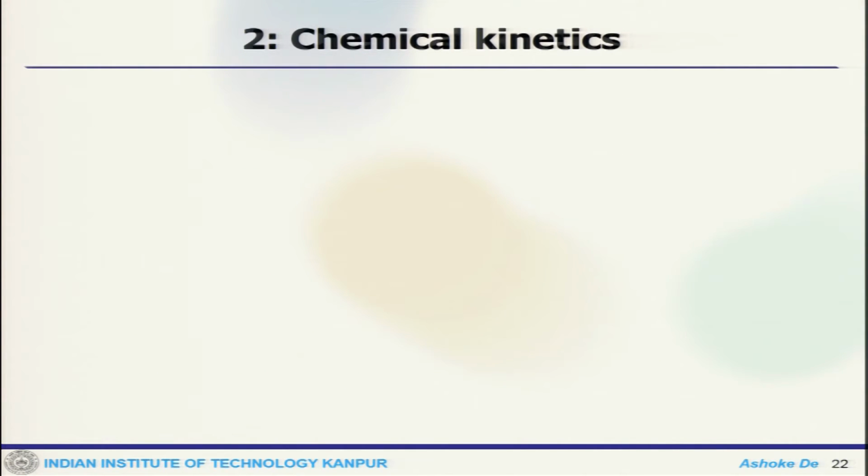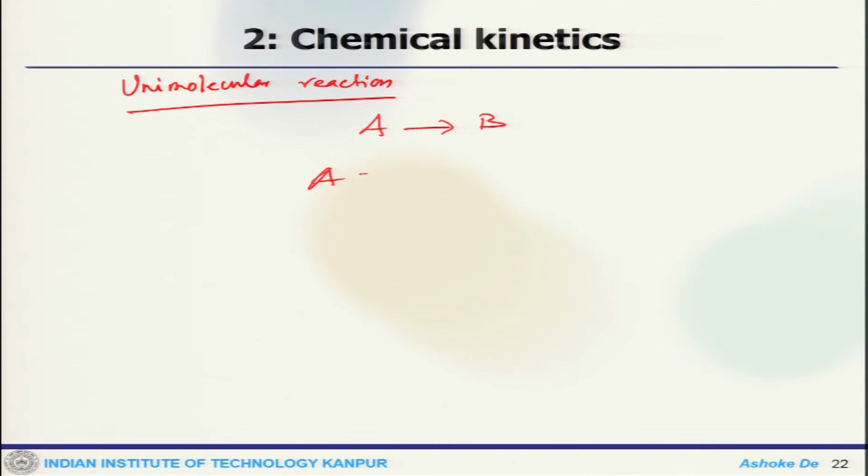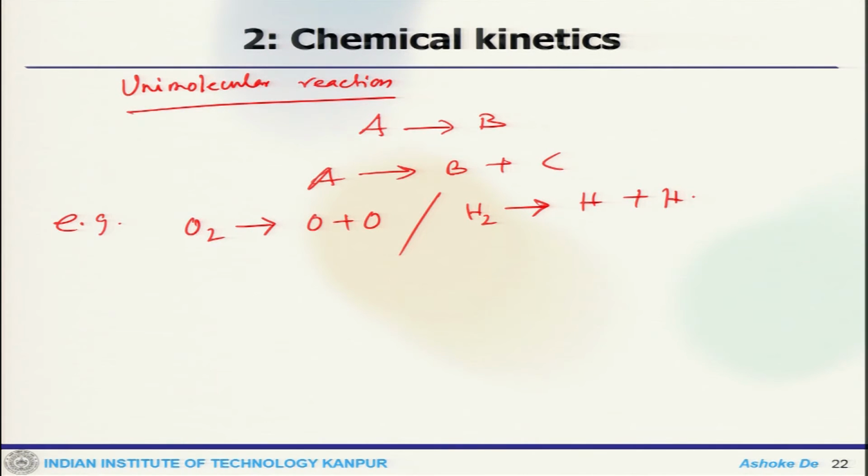Now, from the bimolecular reaction you come to the unimolecular reaction. So, a unimolecular reaction means A goes to B or A goes to B plus C. For example, one can think about O2 goes to O plus O or H2 goes to H plus H. So, these are your equations.